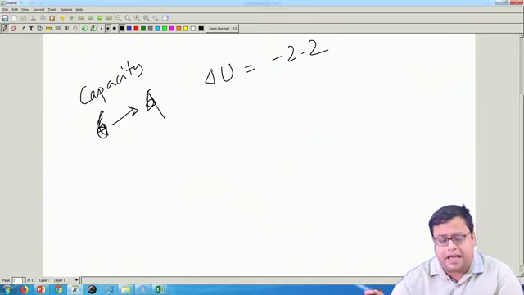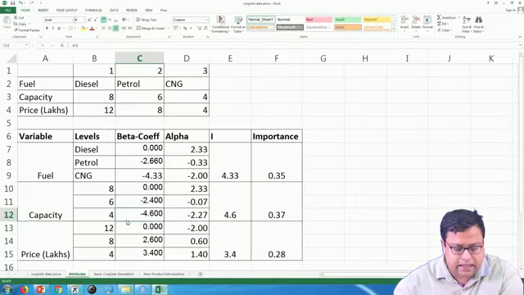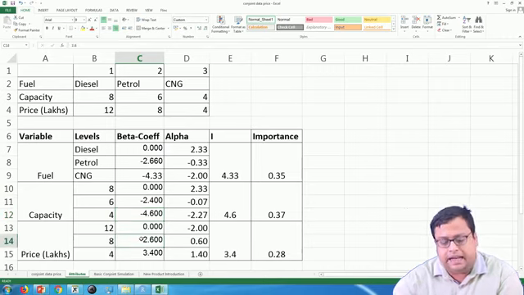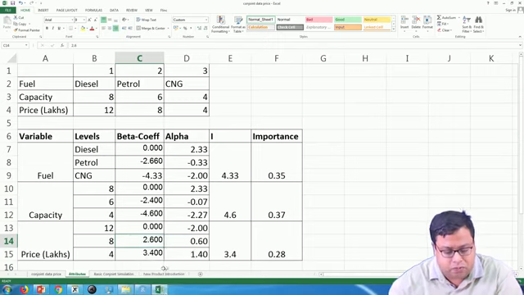By changing the price. So, if you see carefully, the price decision is something like this. Let us say it was 8 lakhs. Now, I have to decide the price. At 8 lakhs the utility is 2.6 and at 4 lakhs it is 3.4.